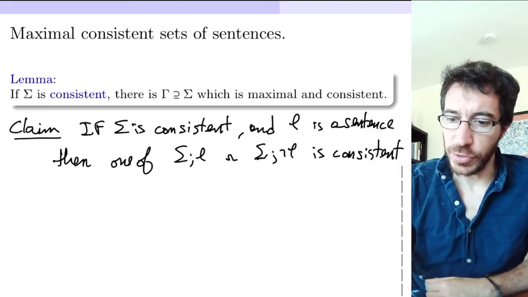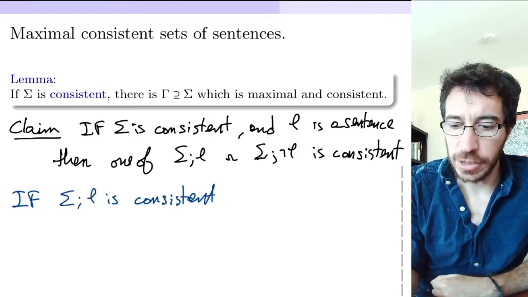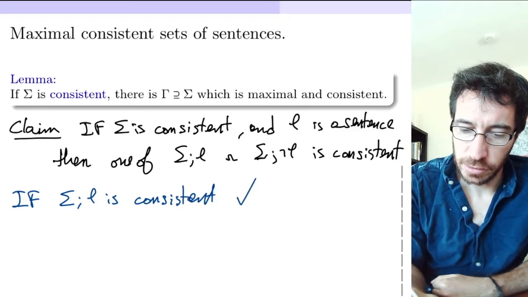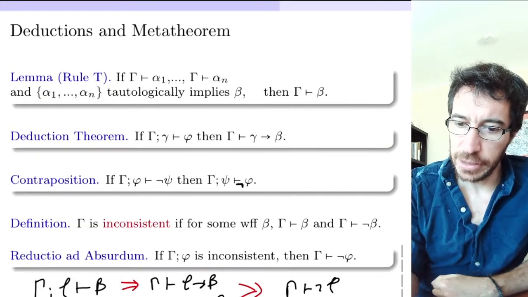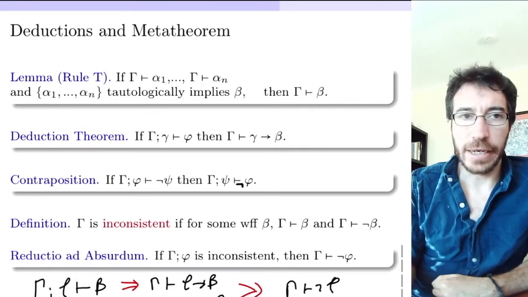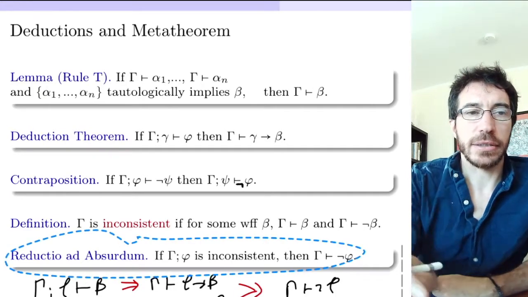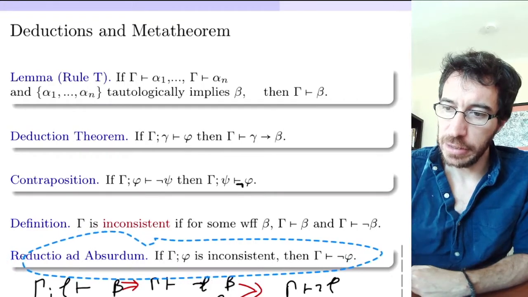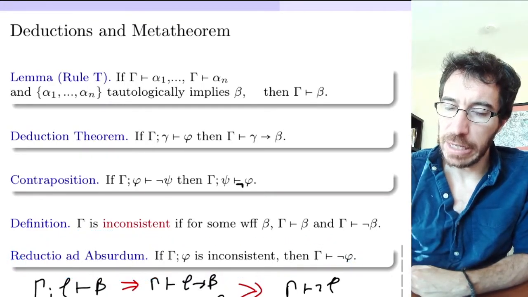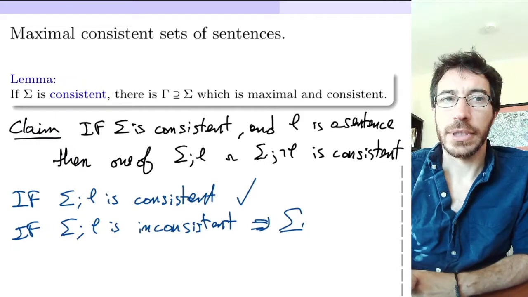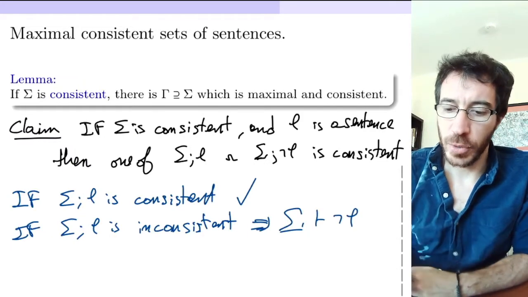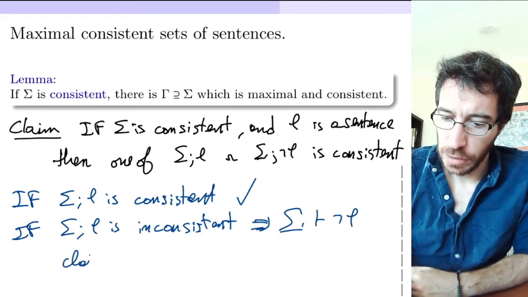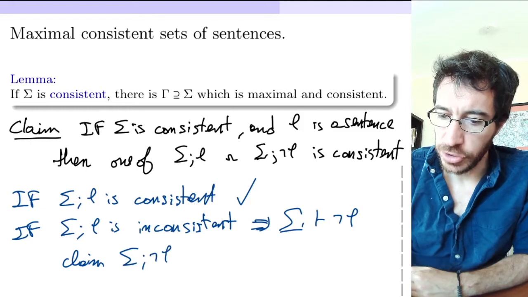So why is this true? If sigma phi is consistent, then we are done. On the other hand, if sigma phi is inconsistent, we show by this reductio ad absurdum theorem right here that if sigma phi is inconsistent, then sigma proves the negation of phi. And this implies that sigma proves not phi. So we claim that this implies that sigma together with not phi is consistent, right?